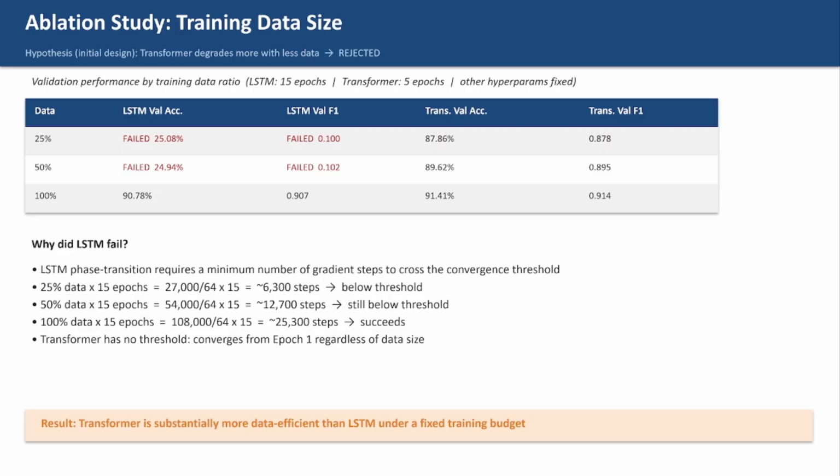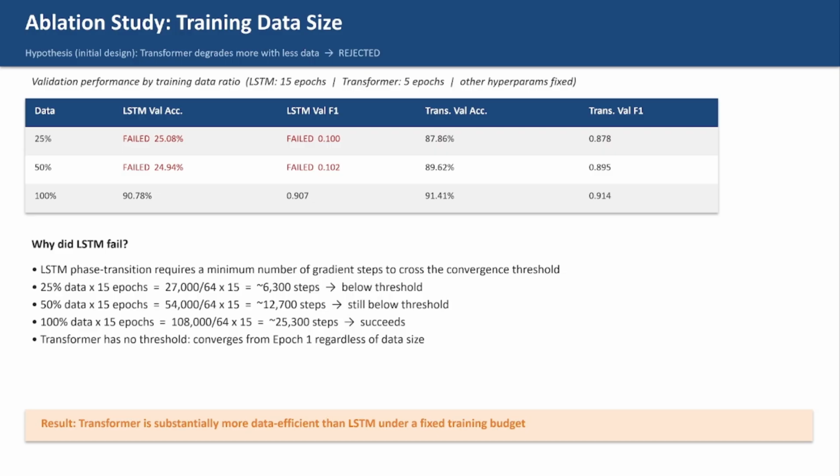LSTM failed completely at both 25% and 50%. Validation accuracy stays at 25%, basically random, with F1 near 0.10. Transformer held 87.86% at 25%, dropping only about 3.5 points from the full data result.